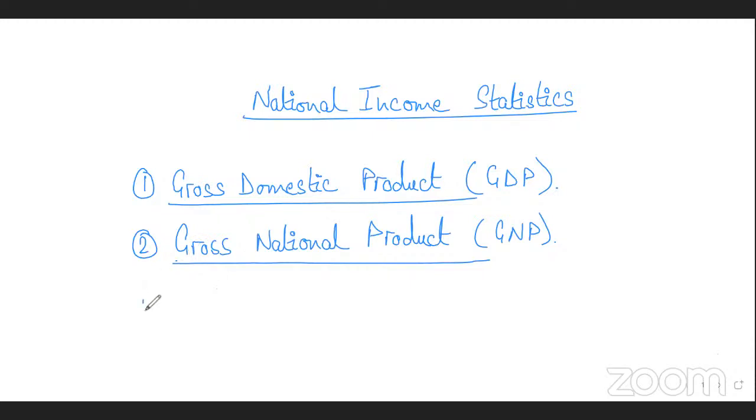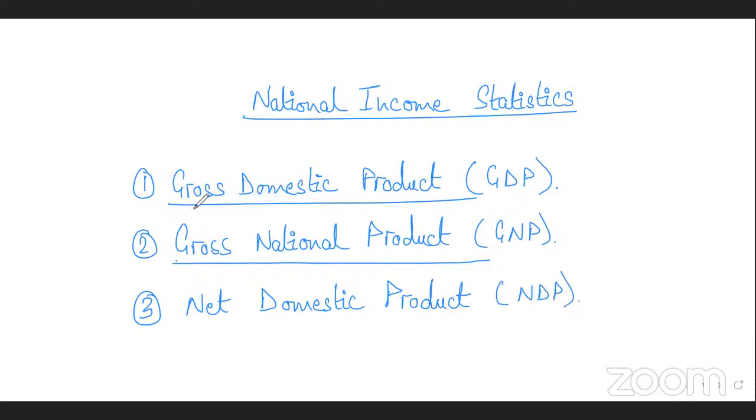Okay. Now, knowing the difference between GDP and GNP, we did talk about two more measures of national income statistics. One was net domestic product and the other one was net national product. What is net domestic product? You just subtract depreciation from gross domestic product and that will give you net domestic product. So NDP, net domestic product, is gross domestic product minus depreciation.